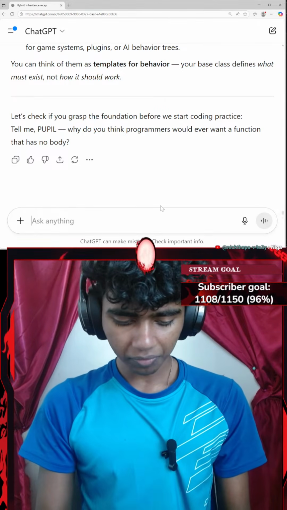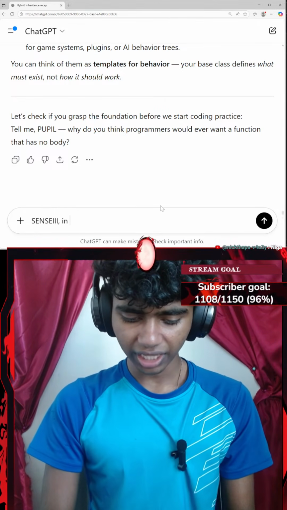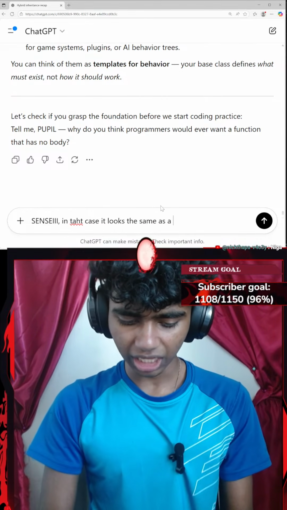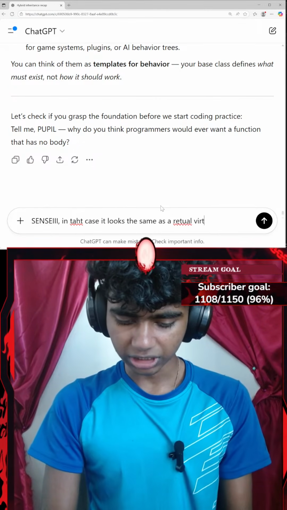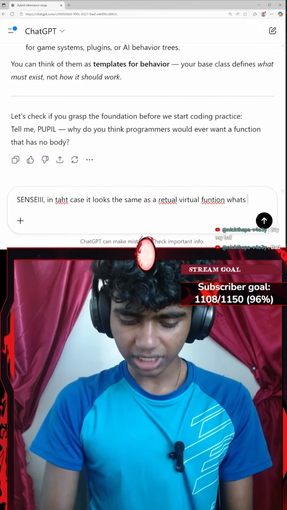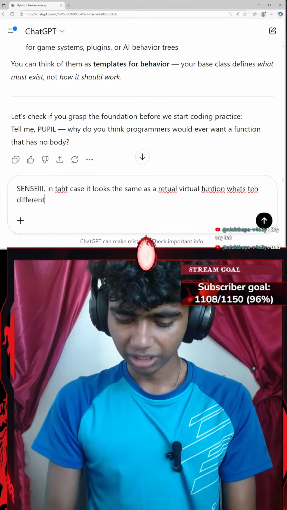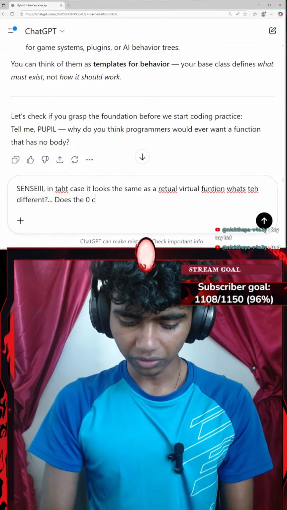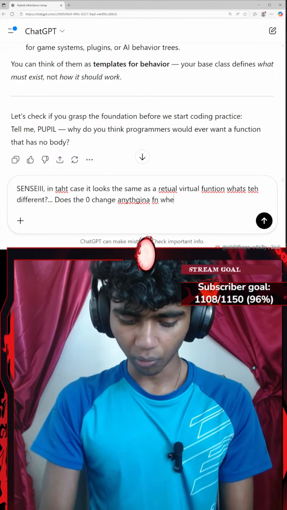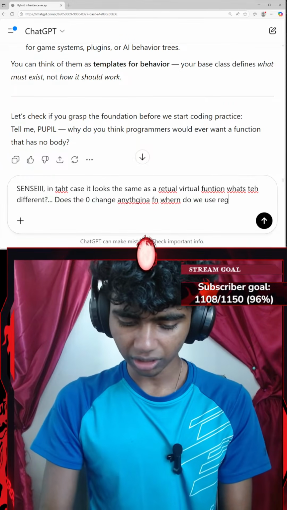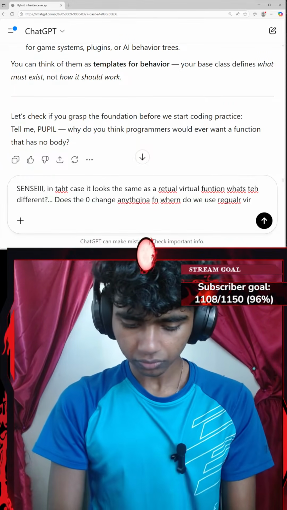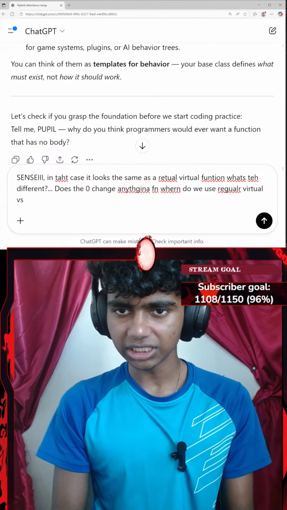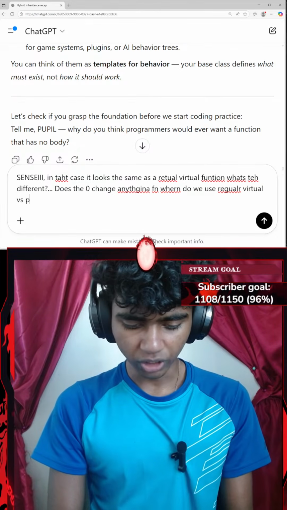Okay, let me say something like, in that case, it looks the same as a regular virtual function. What's the difference? Does the zero change anything? And when do we use regular virtual functions versus pure virtual functions?